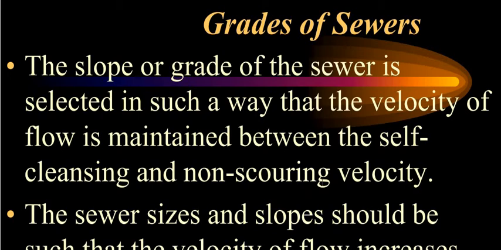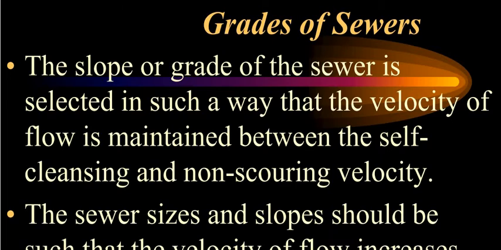You can't slope the sewer just to gain gravitational force; you have to maintain the flow between the self-cleansing velocity and the non-scouring velocity, so that the pipe material will not be damaged by the slope or by the flowing material, that is the sewage.